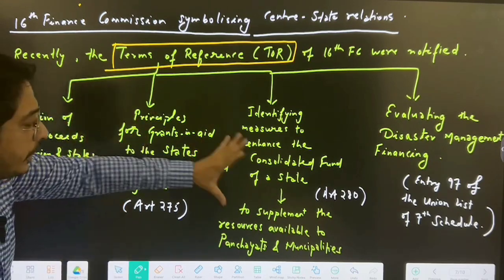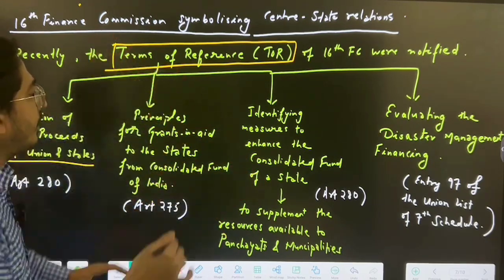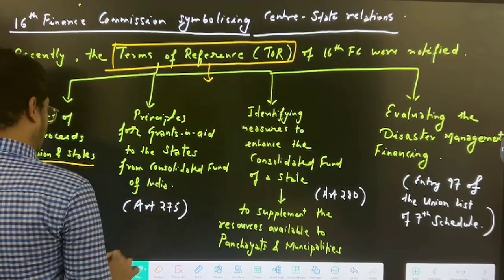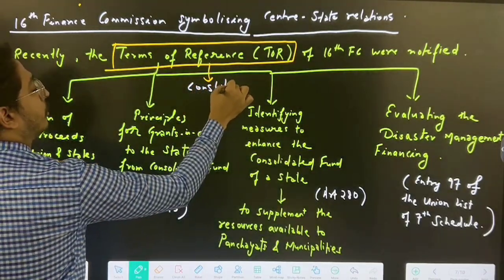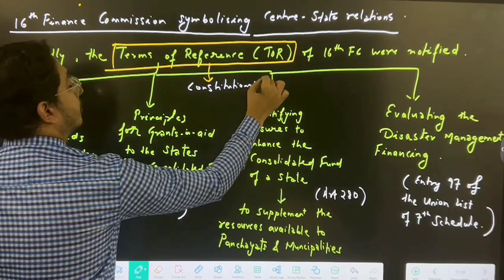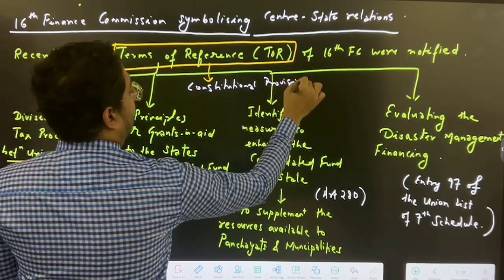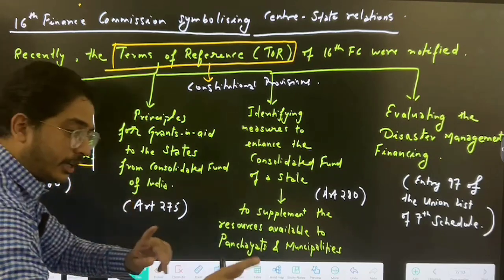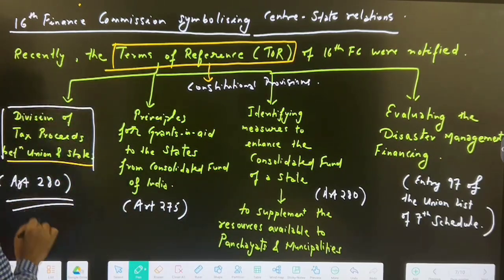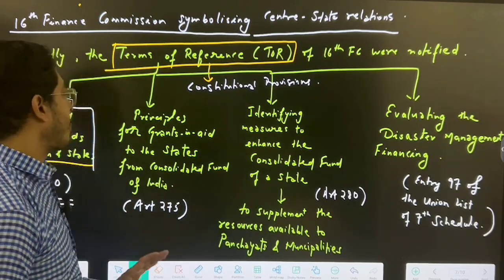The terms of reference are totally under constitutional provisions. The main terms of reference are, first, the division of tax proceeds between union and states, which is absolutely mentioned in Article 280.